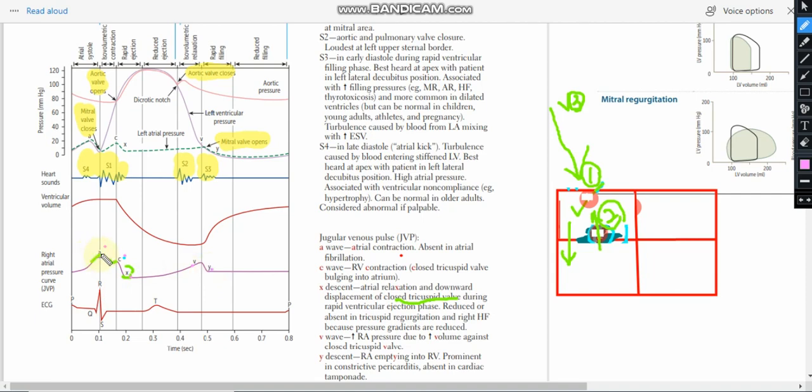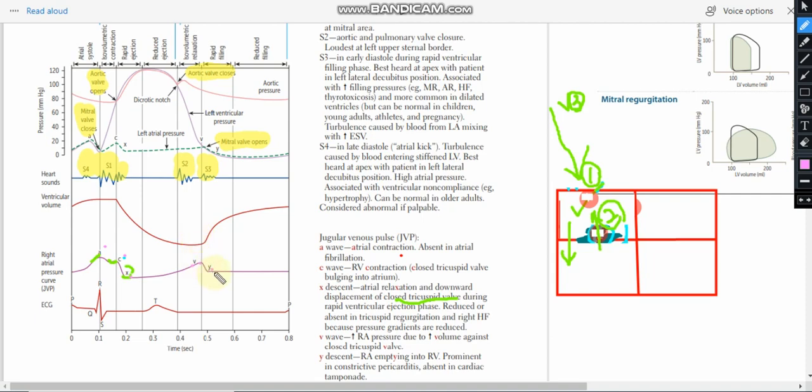A is due to atrial systole, so it is present near the atrial systole. C is due to bulging during the ventricular contraction, so it is near the isovolumetric contraction. Then X is when the atria is relaxed, so it is during the isovolumetric relaxation.